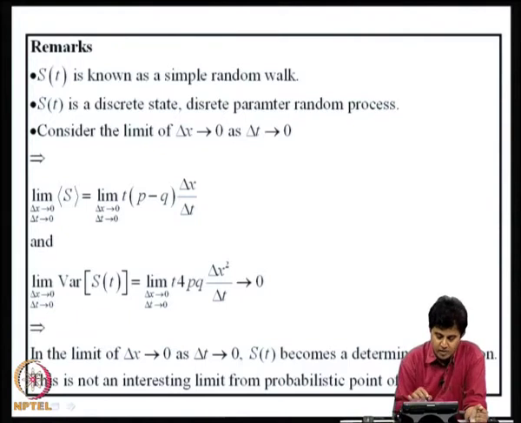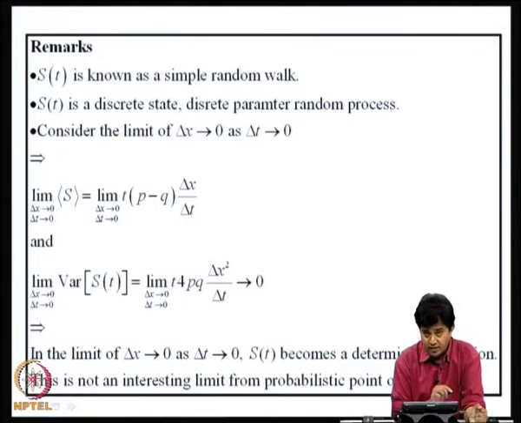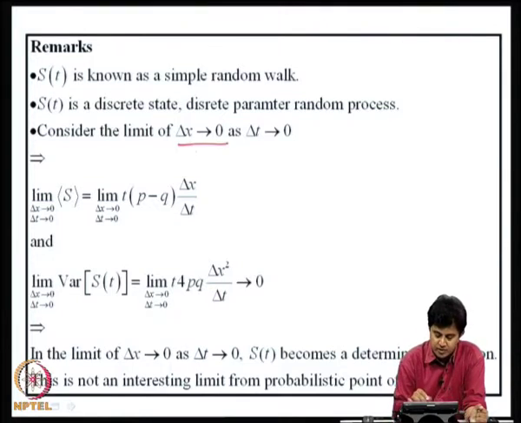So, S of t is known as a simple random walk. Now, S of t is a discrete state, discrete parameter random process, it is a Markov chain. Now, what I am interested in here is what happens to this random walk as we take limits of delta x going to 0 and delta t going to 0.